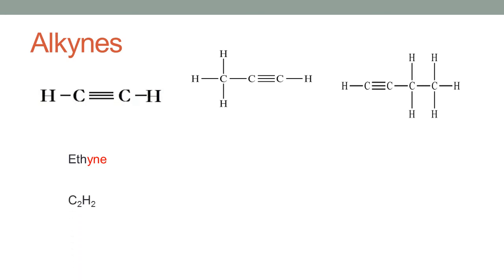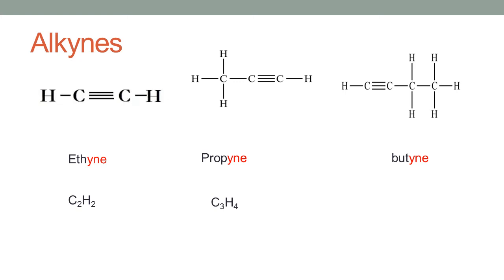The molecular formula is C2H2 as there are two carbon atoms and two hydrogen atoms present in the structure. The second member is propyne. Prop means three carbon atoms and yne is the suffix for the alkyne series. The molecular formula would be C3H4, right?